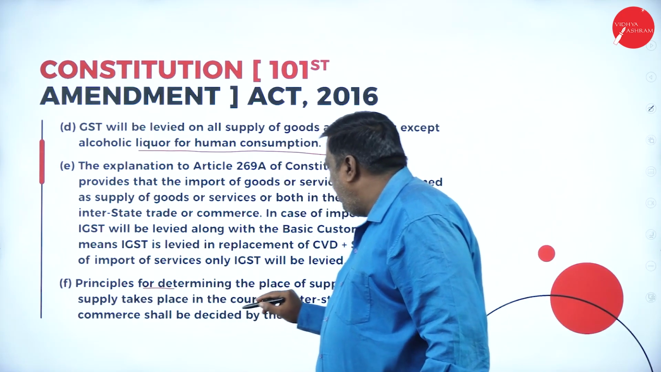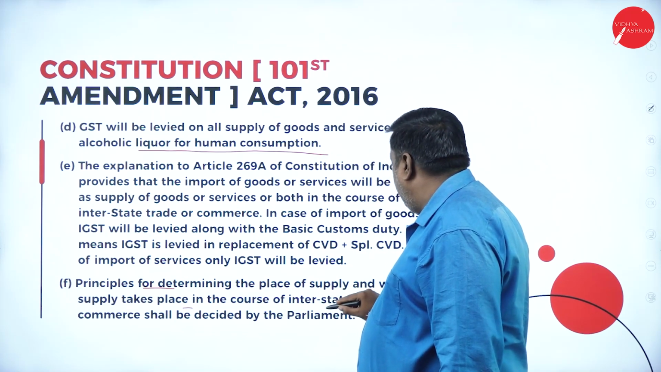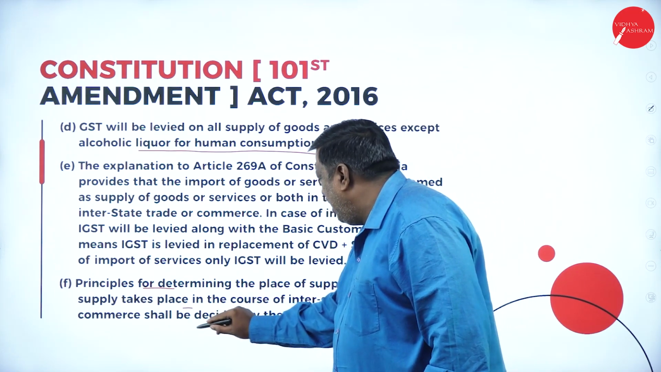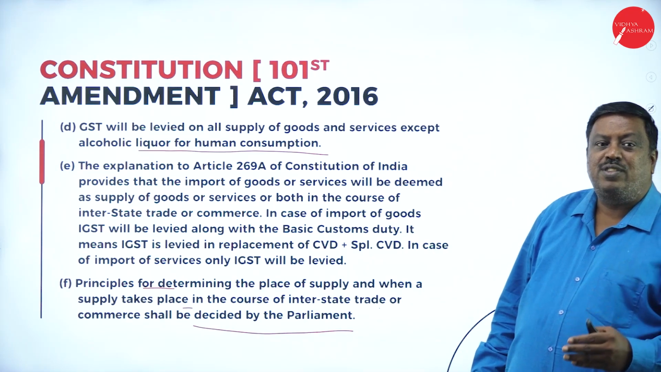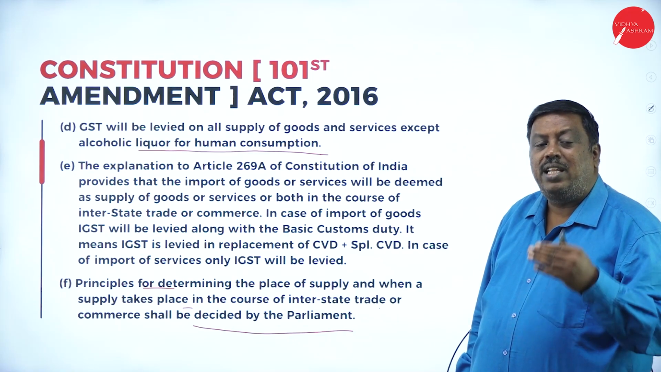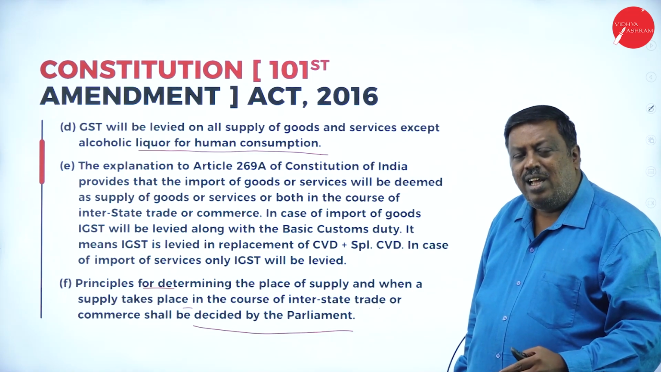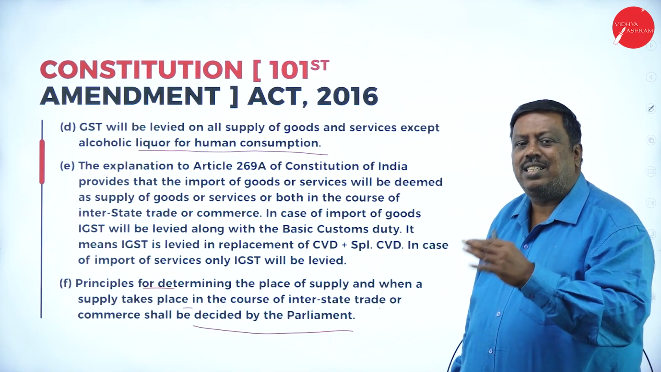Principles for determining the place of supply, and when supply takes place in the course of interstate trade or commerce, shall be decided by the Parliament. They're saying that the concept of place of supply will be considered and finalized by the Parliament, as per the law, the rules and regulations, and the committee or the GST Council decides that.